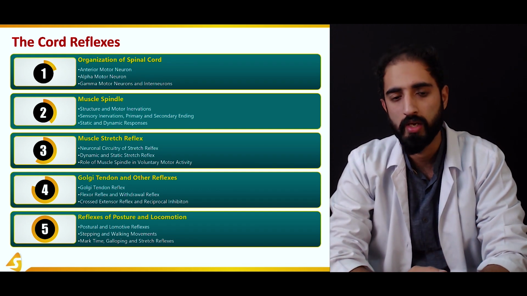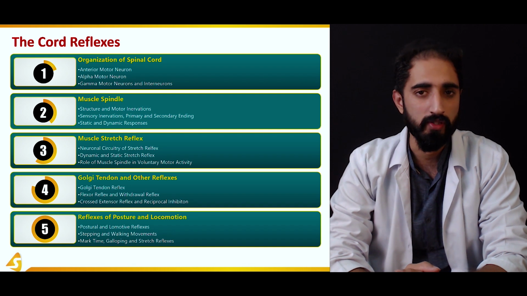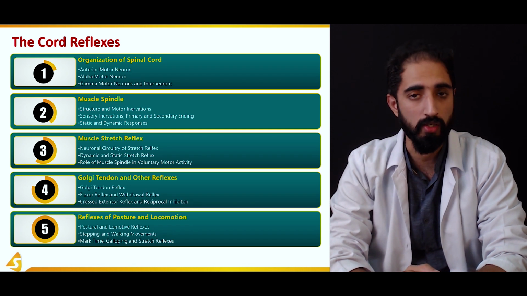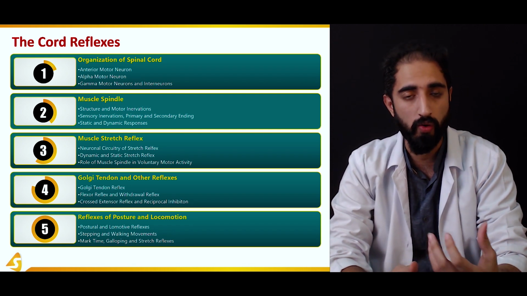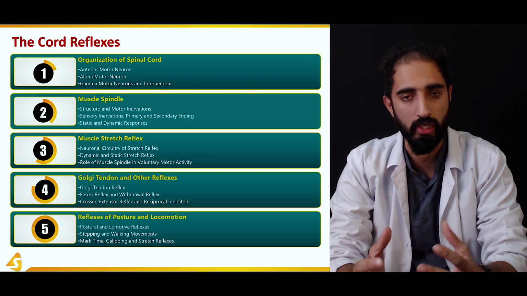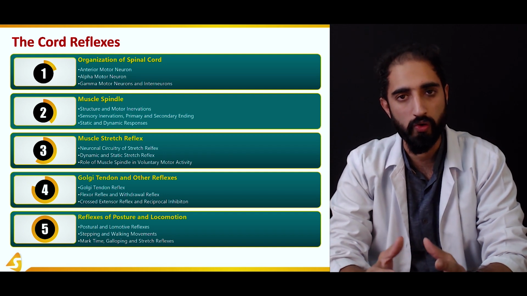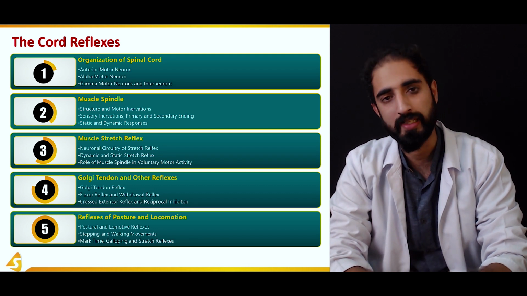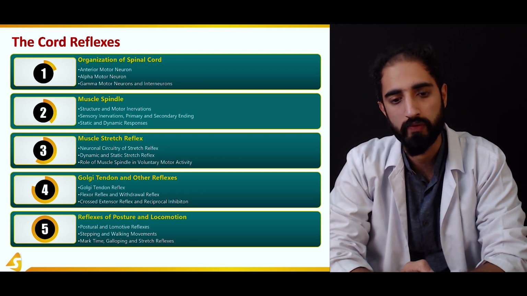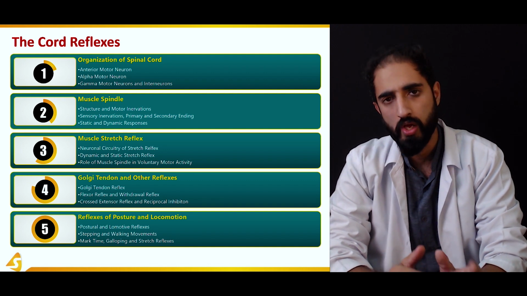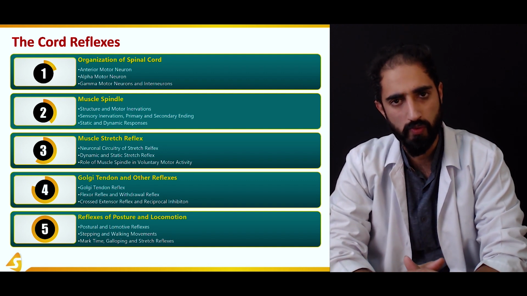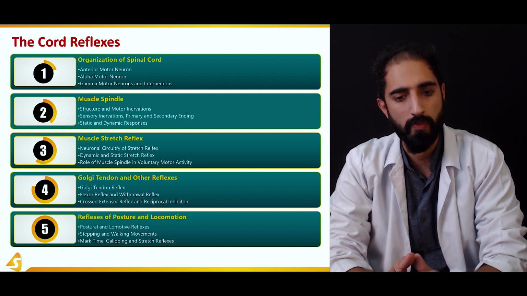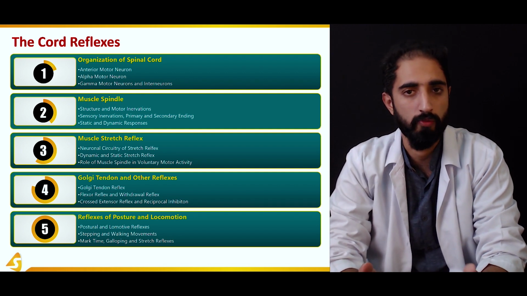When we want to understand them, we're also going to talk about the different types of sensory receptor organs in muscles and how they are involved in reflexes, including muscle spindles and Golgi tendon organs. We are also going to talk about the muscle stretch reflex and the reflex which is because of the Golgi tendon organ, including both autogenic and reciprocal inhibition responses. We're also going to talk about the reflexes of posture and locomotion.